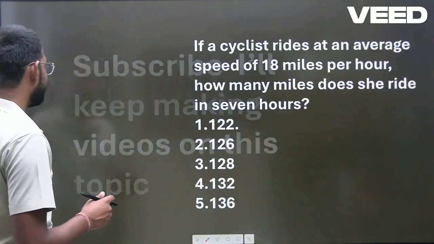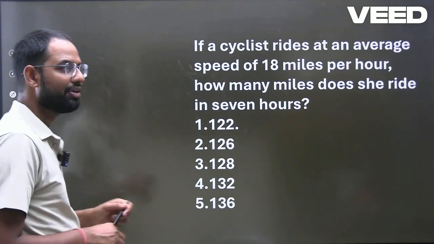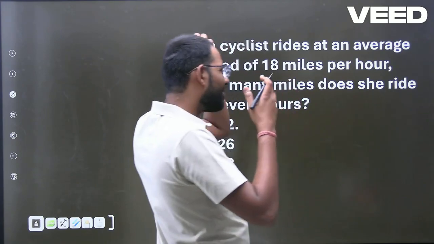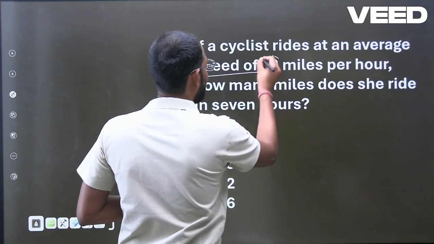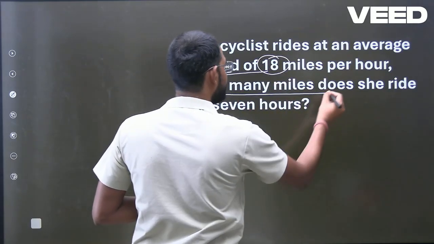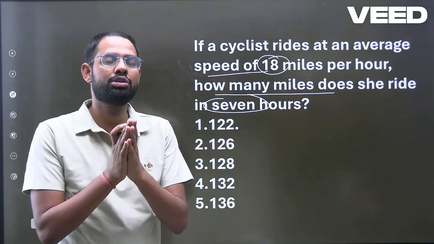Okay. Let's start. The very first question is very simple, and I think each and every one of you can solve it. When you look at these kinds of questions: if a cyclist rides at an average speed of 18 miles per hour, how many miles does she ride in 7 hours? This kind of question is going to be asked.